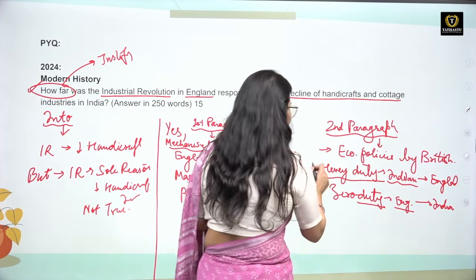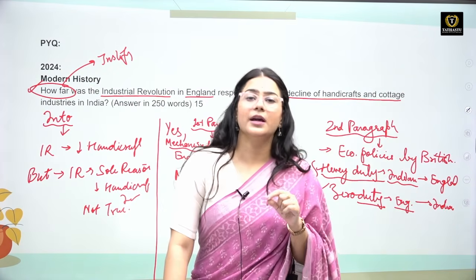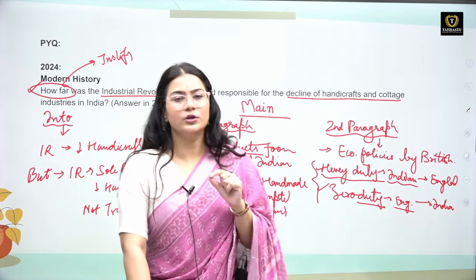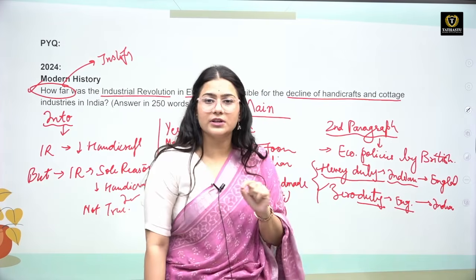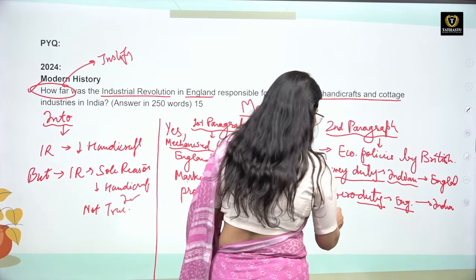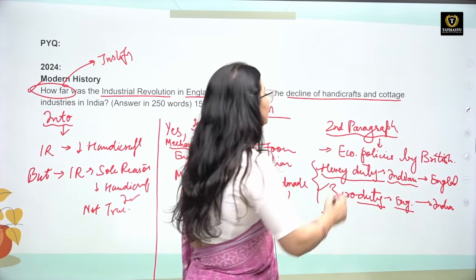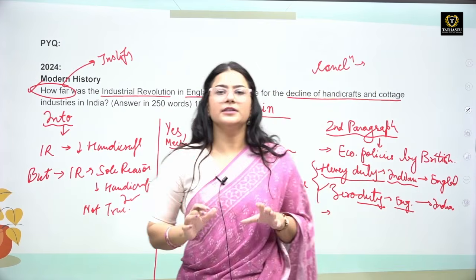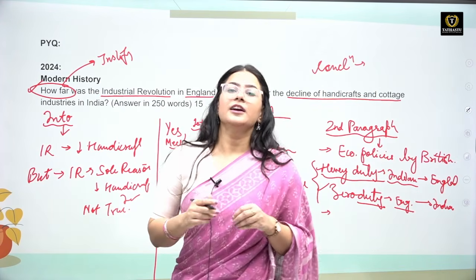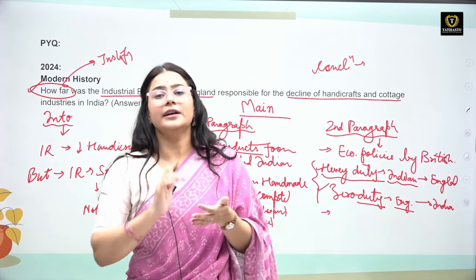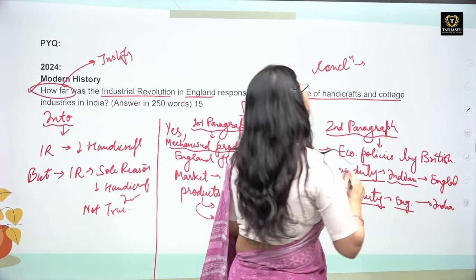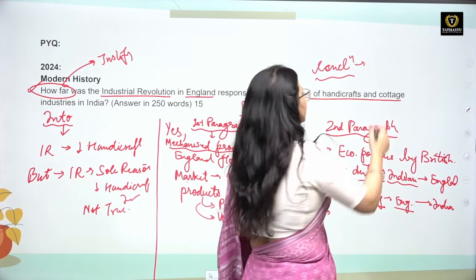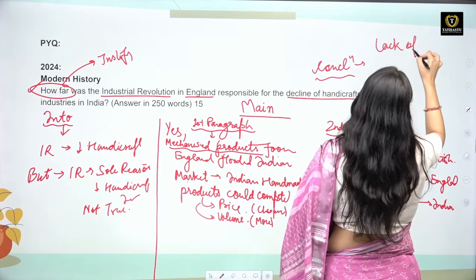So this policy actually created an uneven competition in the Indian market. So it is not only the industrial revolution, it is the British policies also which led to the decline of handicraft and cottage industry in our country. Other than that, we can mention other reasons, especially in your conclusion. So in conclusion, you can say that yes, without any doubt, the industrial revolution in England was the major external factor that led to the decline of handicraft and cottage industry in India. But other than that, there were reasons such as the economic policies of the Britishers, lack of royal patronage.